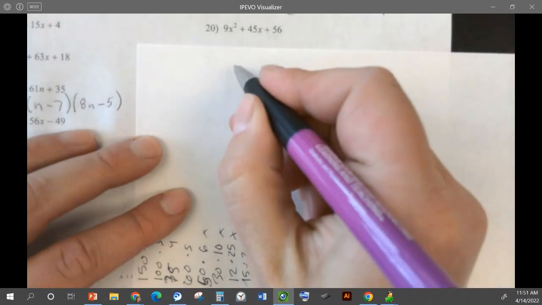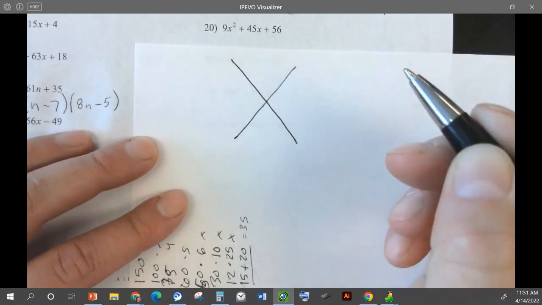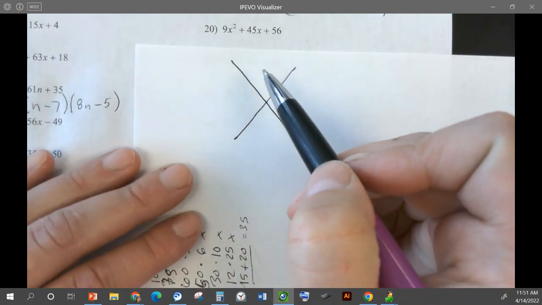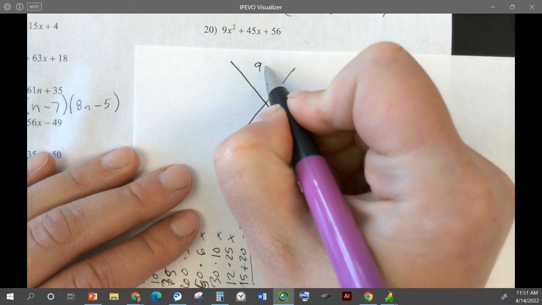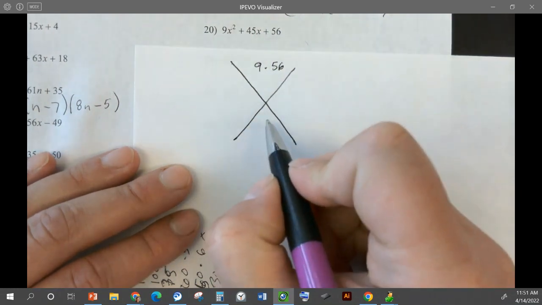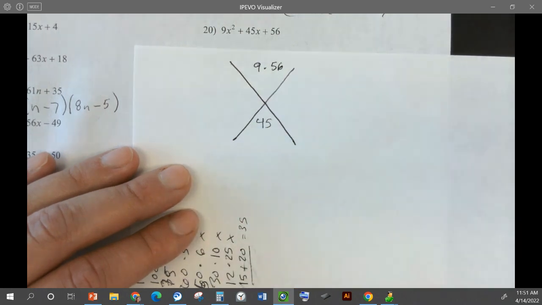All right, so the first thing we need to do is figure out what goes on the top and what goes on the bottom. So how about 20? What needs to go on the top? 9 times 56. Good. And what needs to go on the bottom? Good. 45.